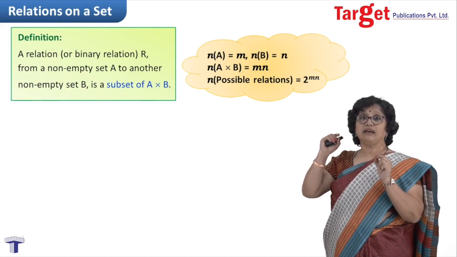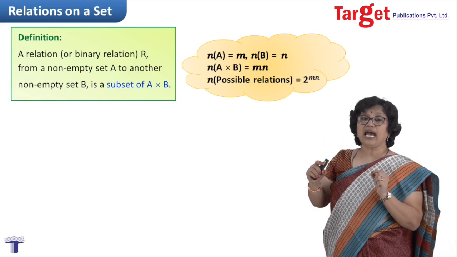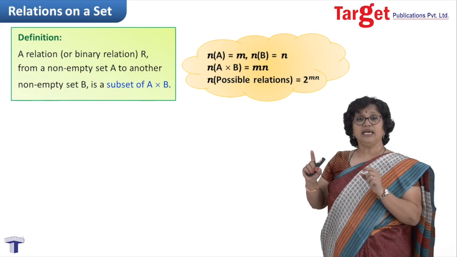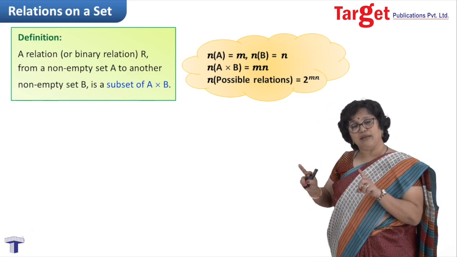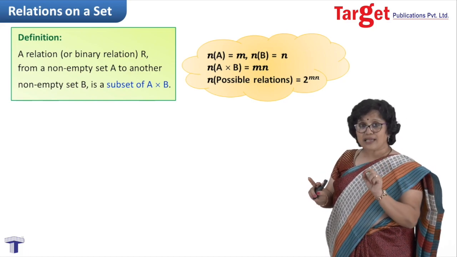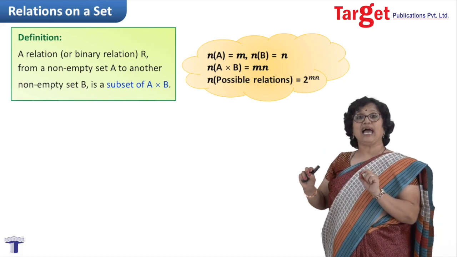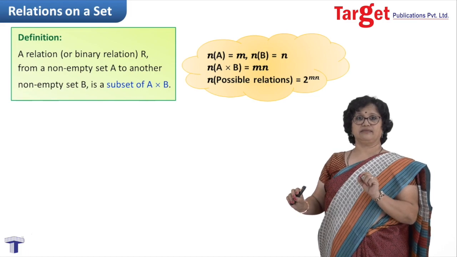Means if set A has m elements and set B has n elements, then by clubbing all possible elements of set B to the first element of set A, you will have n ordered pairs.